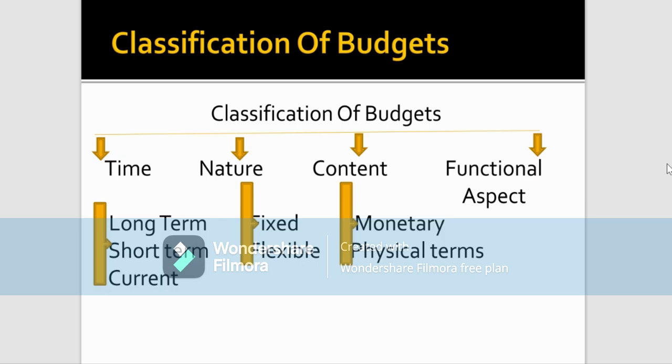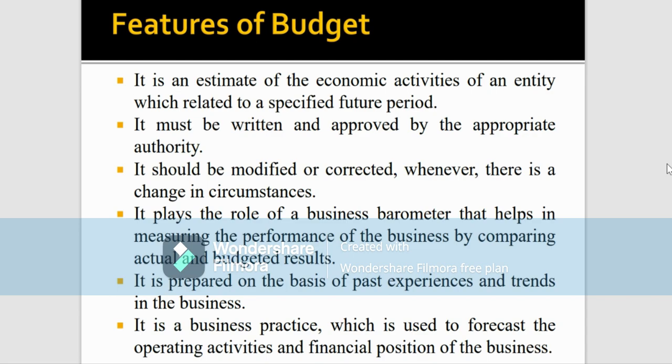The next and last classification is on the basis of function. Depending on the different activities or operations of a firm, there are a number of budgets which are prepared depending on the size and nature of the business. The master budget is the one in which the various functional budgets are integrated into one particular budget. It is a very important 3-mark question. Other functional budget examples are the sales budget, production budget, purchase budget, labor budget, overhead budgets, materials budgets, and so on.